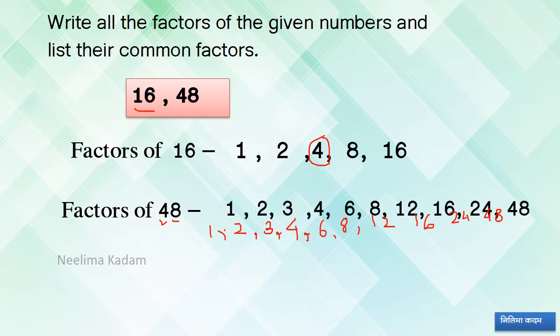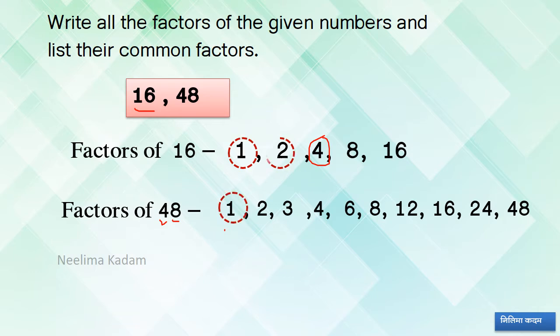So factors of 16, factors of 48. See 1, 2, 3, 4, 6, 8, 12, 16, 24 and 48. Now the common factors, 1, 2, common means in both the factors they should be there.